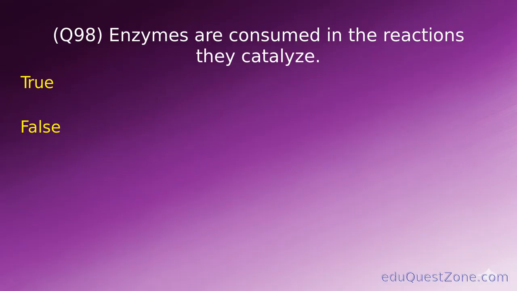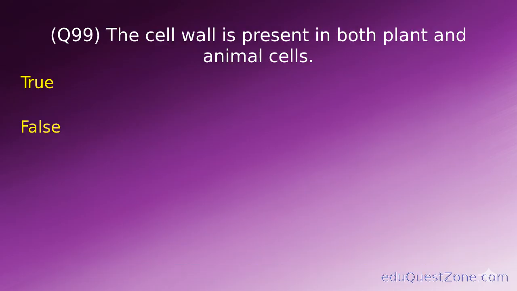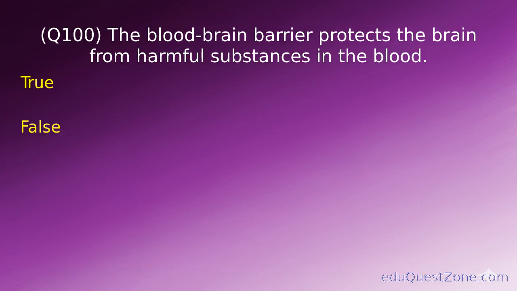True or false? False. Question 99. The cell wall is present in both plant and animal cells. True or false? False. Question 100. The blood-brain barrier protects the brain from harmful substances in the blood.